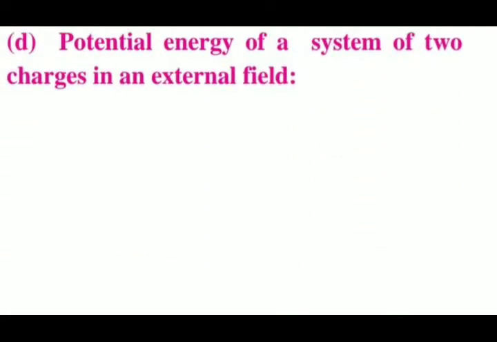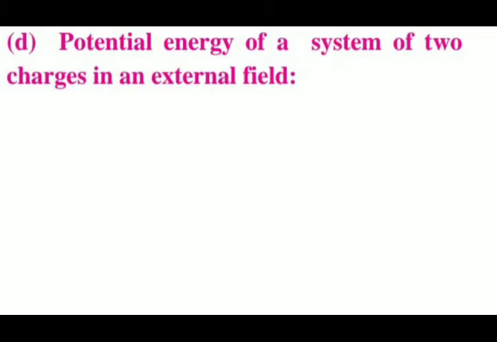Now next is the potential energy of a system of 2 charges in an external field. We had already done the potential energy of a system of 2-point charges, but that was in a specified field. Here we have an external field. In order to find the potential energy of a system of two charges, Q1 and Q2, located at R1 and R2 respectively in an external field, we calculate the work done in bringing the charge Q1 from infinity to R1.